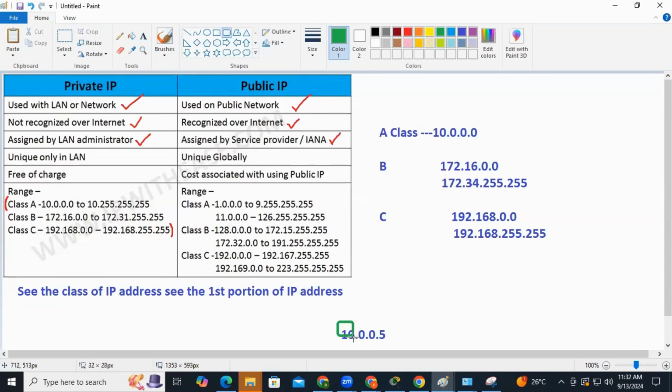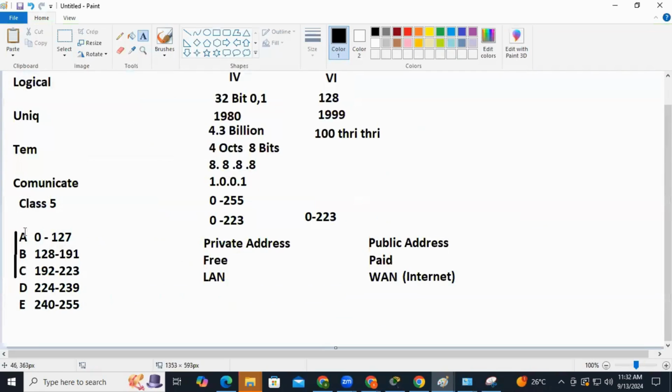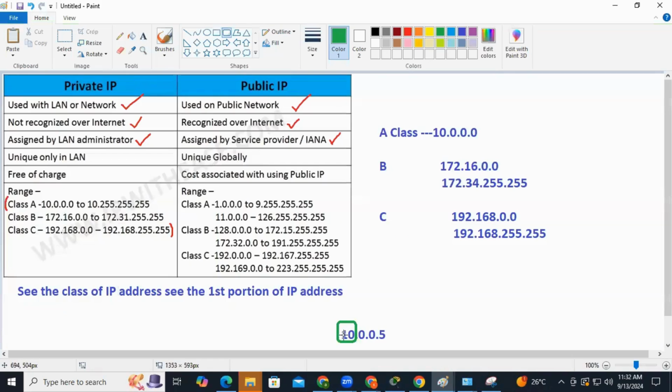So see the first portion. When I say 10, you have to check which range 10 falls in. 0 to 127, that means it comes here, in class A. So in class A you can use this, and whenever you want, you can go and assign it. When we say 10.0.0.0, basically it is called a network ID.